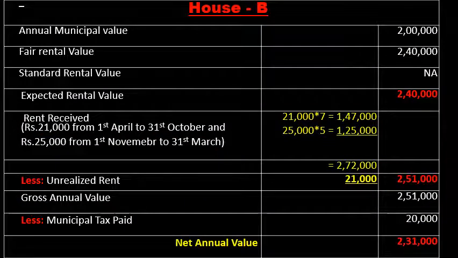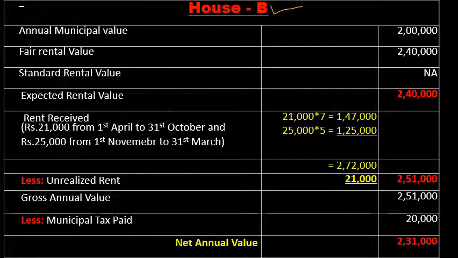Okay, now we will find out the net annual value of house B. House B is also a let out property. Earlier I told you both the houses were let out properties. The procedure or the format is the same as house A because both are let out properties.